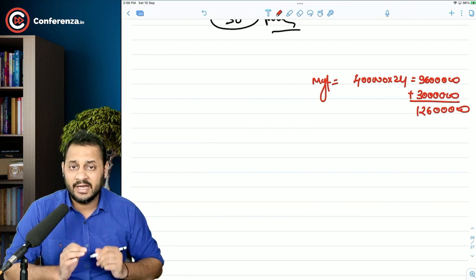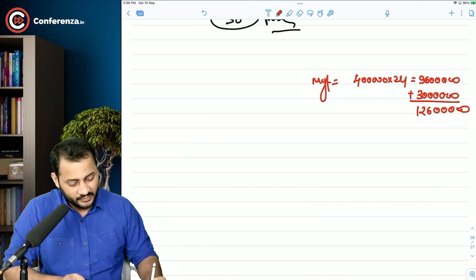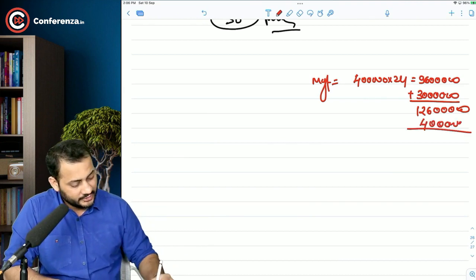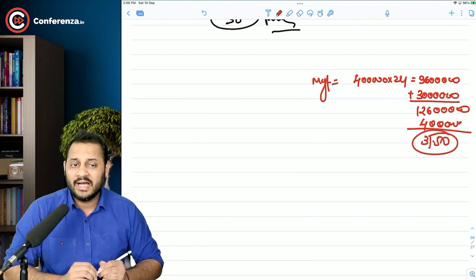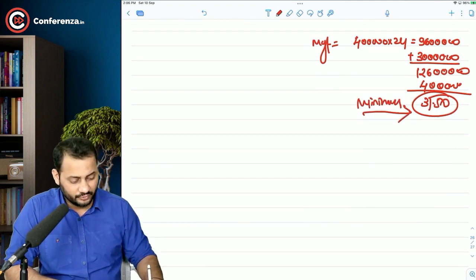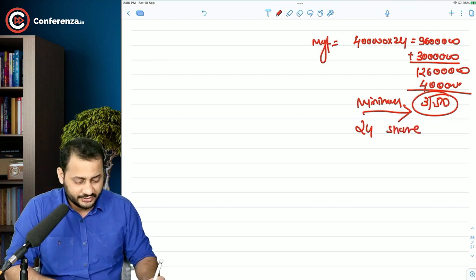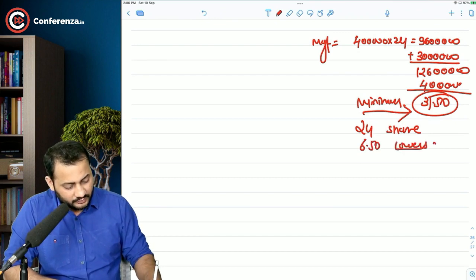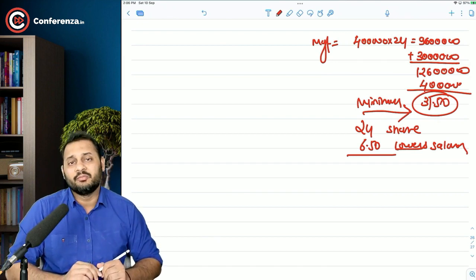Because of that, they would want to recover this much loss over 4 lakh shares. So when you divide it by 4, it comes to 31.50. Management would demand at least a minimum of 31.50. It's very simple. 24 rupees for giving up the control, that is shares, and 6 rupees 50 paisa for the lower salary that they will be offered in the after-merger company.